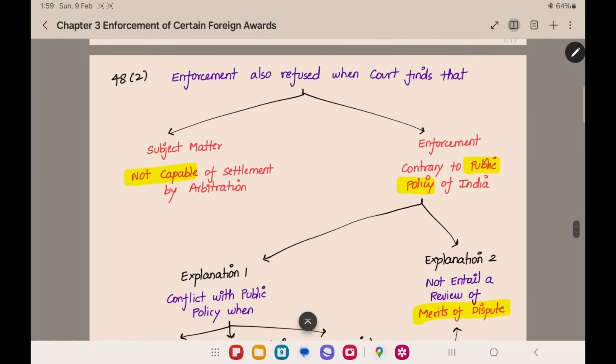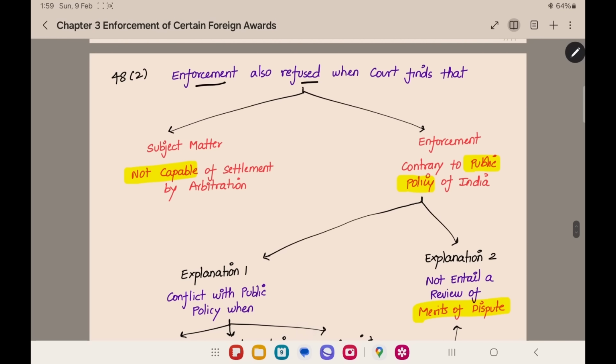The next thing is section 48 subsection 2. Enforcement is also refused where the court finds that, under the above section, the party has to furnish the proof. Here the court itself, suo moto, can make a decision to not enforce the award. What are all the reasons for the court to find? Subject matter not capable of settlement by arbitration. For example, there is a murder case. You are settling it by arbitration and coming with a foreign award. This dispute is not capable of settlement by arbitration. In this case, the court will not enforce the award.